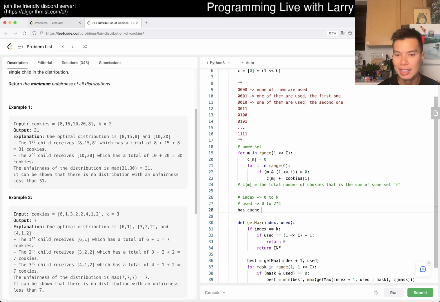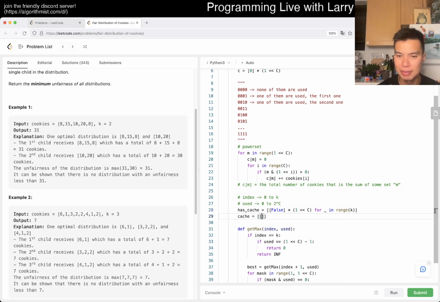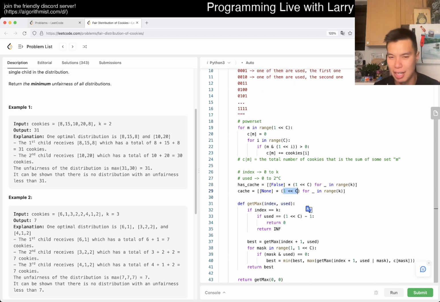So has cache is equal to false times 1 for the maybe k. Yeah, k should be okay. And this is just a fancy way of saying 2 to the power of c. You can think about it as bit shifting.